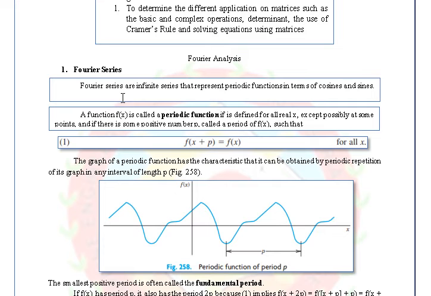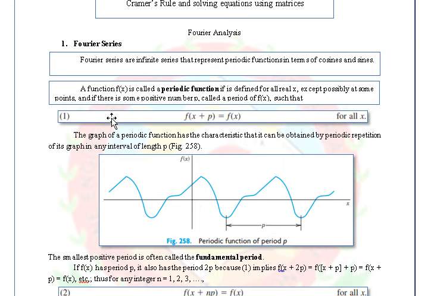Since in our major subject we are probably dealing with sine and cosine functions, this is very important for us, in short.